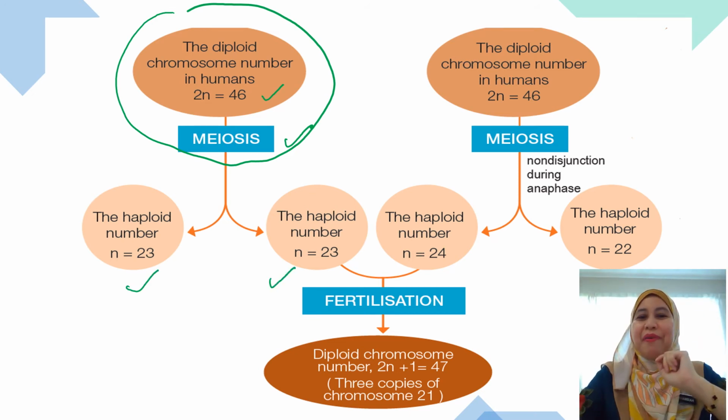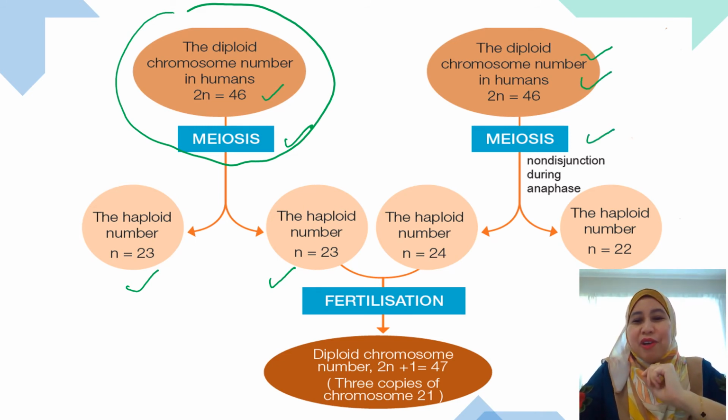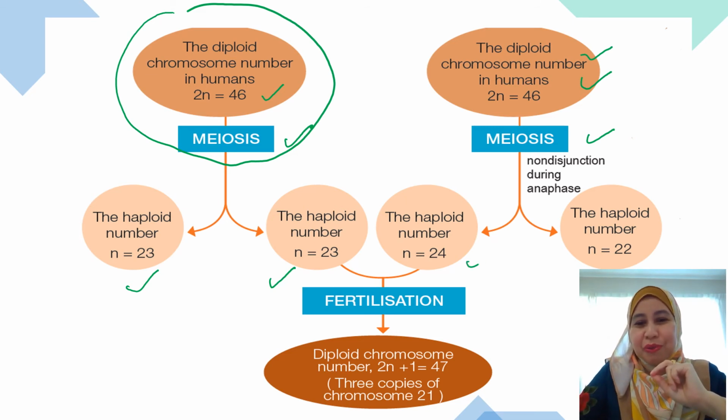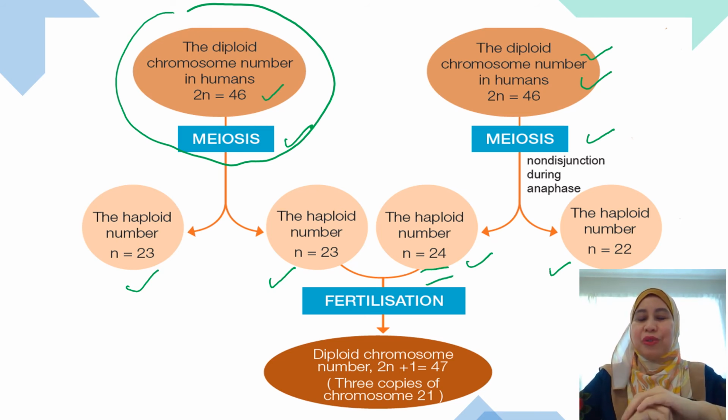The second parent, that is also diploid number of chromosome, 46, undergo non-disjunction, that is an abnormal division of meiosis. This will produce two gametes, either N is 24 or N is 22.